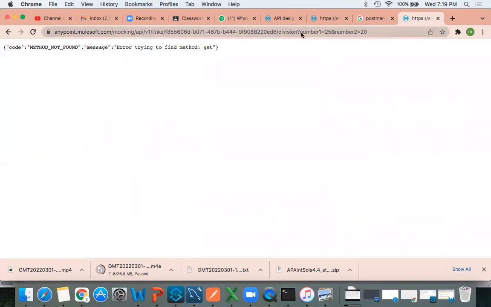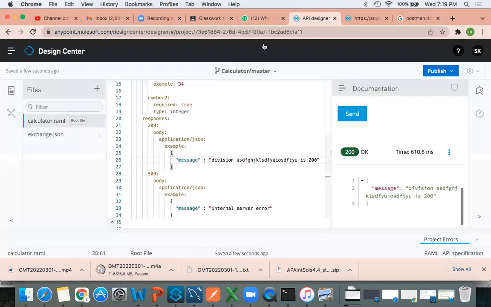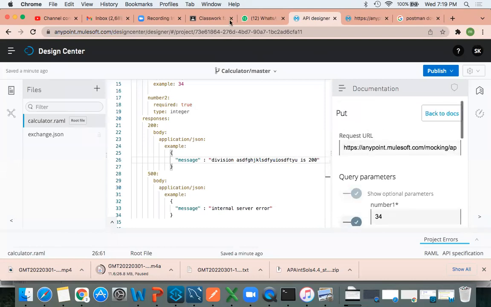Because we are not able to pass the method here in Google, right? In Google Chrome also you can test this application, but it will work only for the GET method. But whatever URL I shared with you, if you have Postman, you can test this application tomorrow. It will work for you.